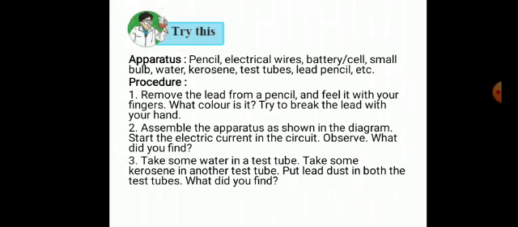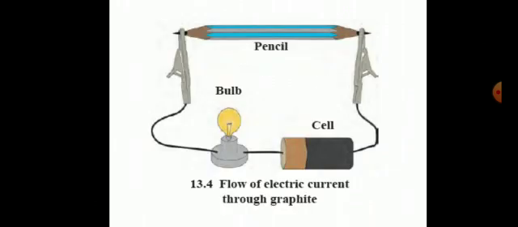The apparatus are to be assembled in this way. Sharpen the lead pencil from both the ends, then connect both the sharpened ends using electrical wires, one end to the cell or battery and the other end to the small bulb, which in turn is connected to the other end of the cell or battery. When such an assembly has been set up, you will see that the electric bulb in the circuit will glow. What is the inference of this experiment? This experiment shows that graphite is a good conductor of electricity.